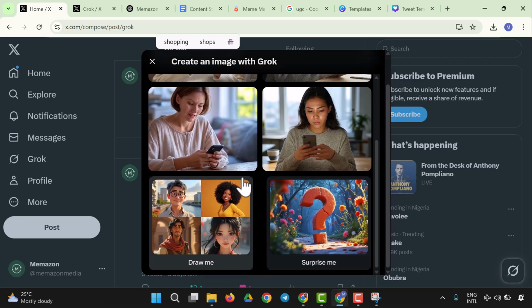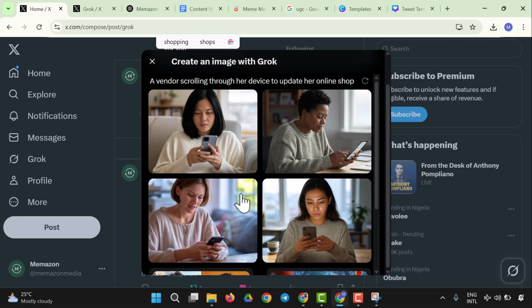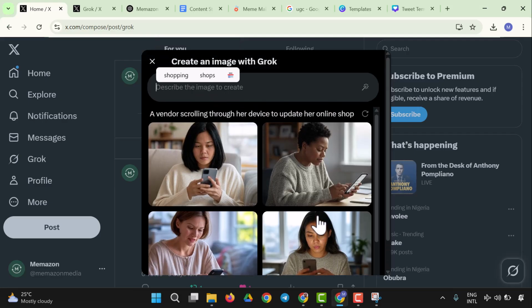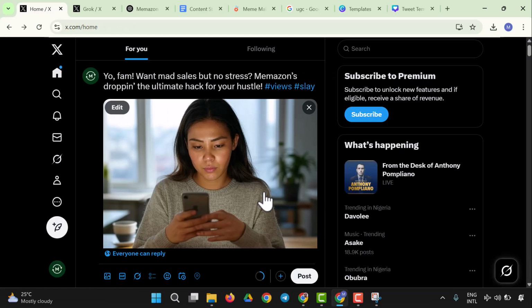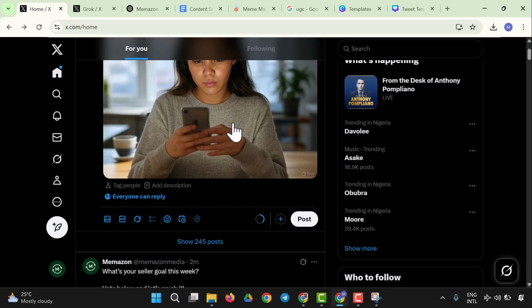So we have all these images. So you could see right here, you could create image and generate image right now. So you could use any of these images to confirm your tweet. So here we are. So it brings that to our tweet right now. So that's how to create images with Grok.